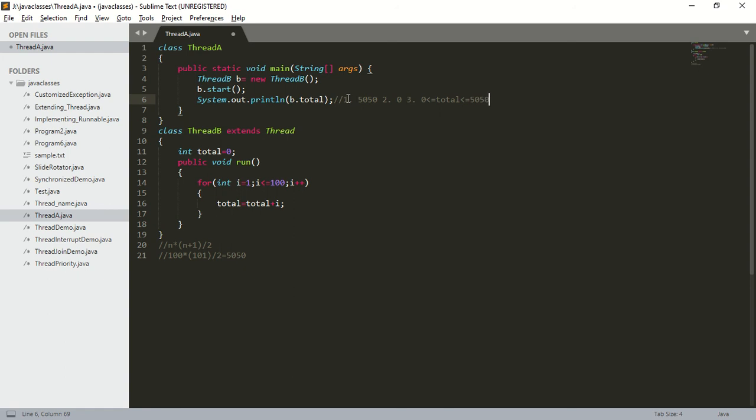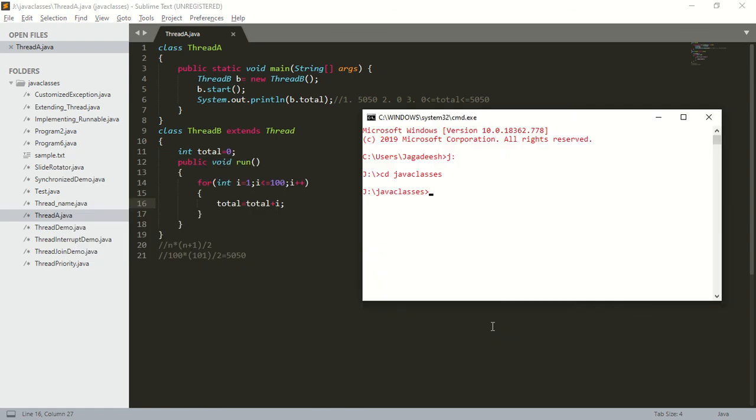Case 1, if child thread gets the chance and completes the for loop, the output will be 5050. Case 2, what is case 2? If main thread gets the chance first, the output will be 0. What is case 3? If child thread gets the chance and the for loop is not fully completed, if the for loop is completed for some 20 or 30 times, we will get an intermediate value. So we'll see this.